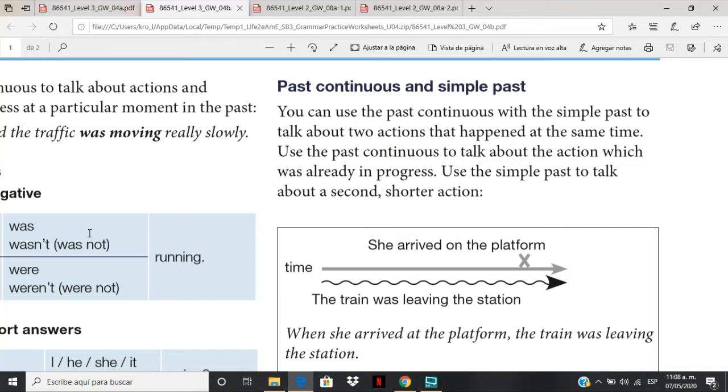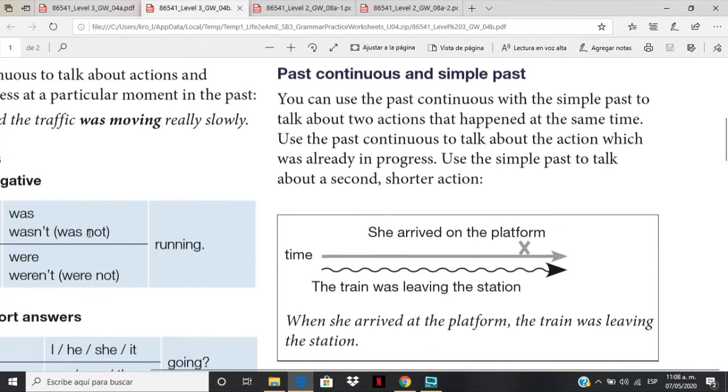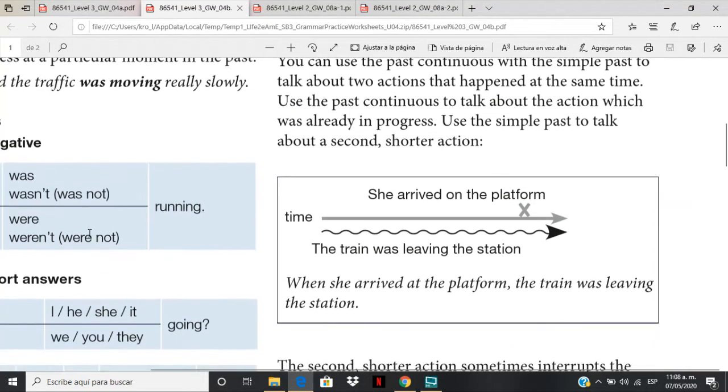Remember, we have this combination. Okay, for example, she arrived on the platform. The train was leaving the station. So these two actions were happening, but one was already in progress. What was first?